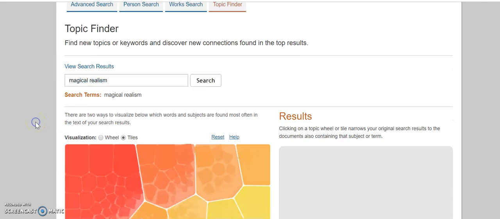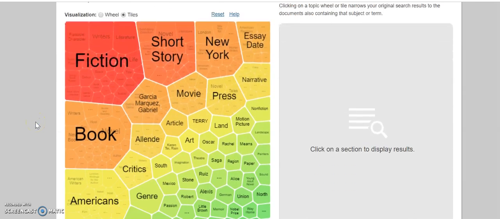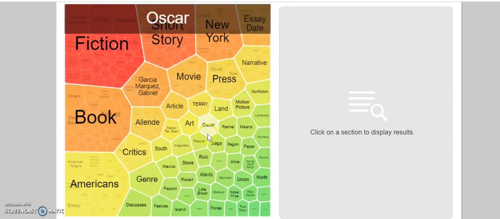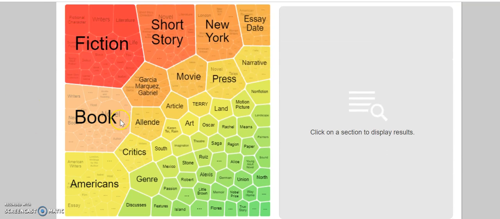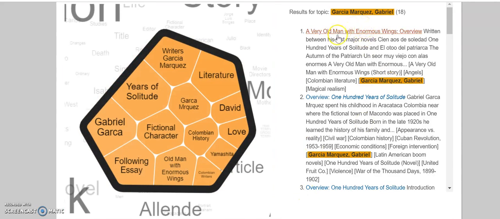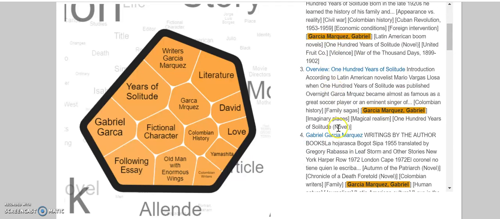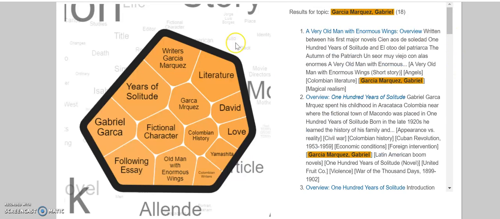And then what it does is it shows you other things and terms that show up in the results list if you were to do a search for magical realism. So, here's Garcia Marquez, and then it'll highlight where that appears in some of those other works.